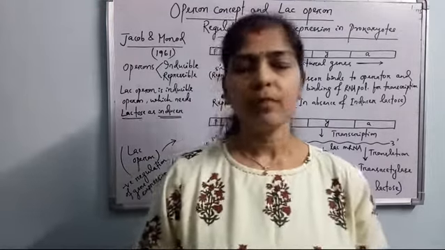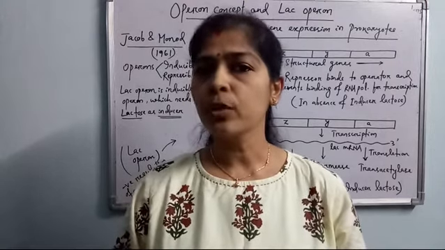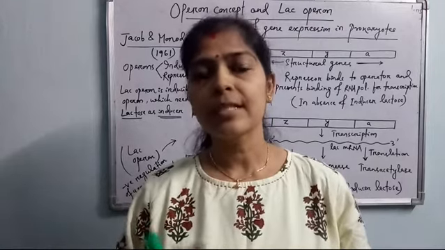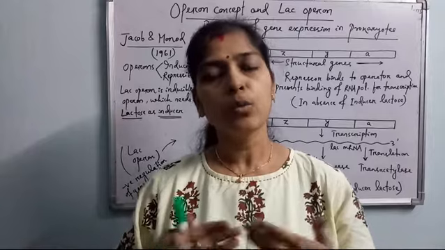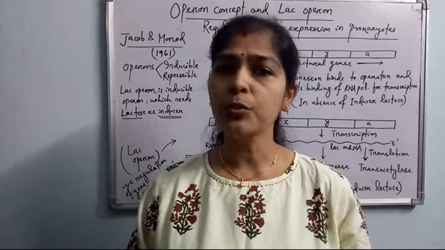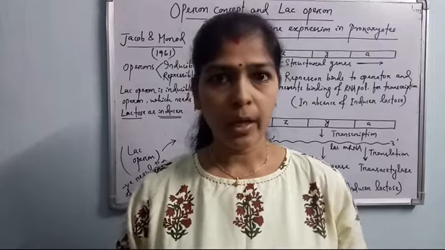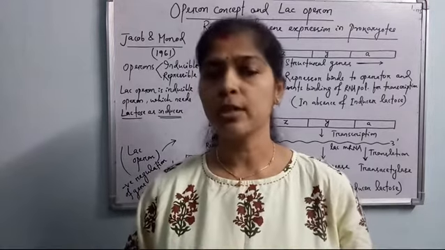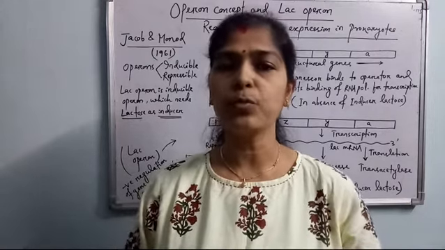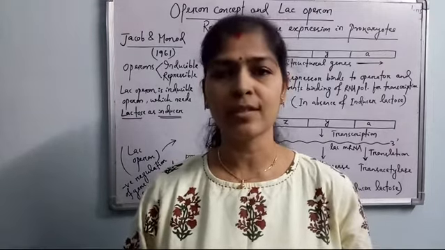Jacob and Monod found that, as in eukaryotes, prokaryotes also have constitutive and non-constitutive genes. Constitutive genes are the housekeeping genes which express continuously throughout the time, they don't take rest. But non-constitutive genes are the luxury genes which are expressed only when the cell needs them. These luxury genes are also found in prokaryotes. So how does gene expression occur in prokaryotes, what are the operons, what are the types of operons, and how are these operons regulated, all these things we'll discuss.